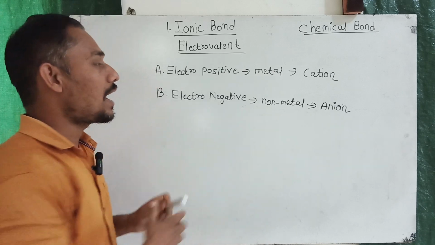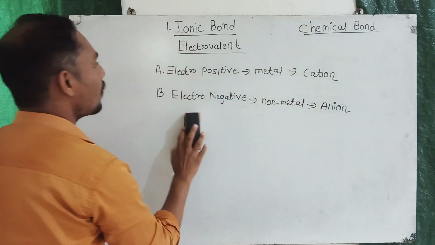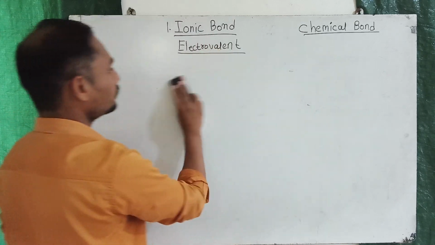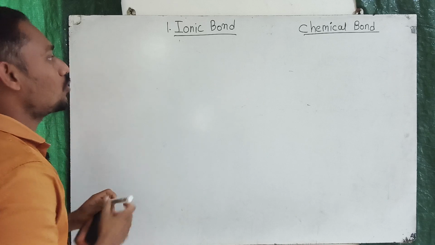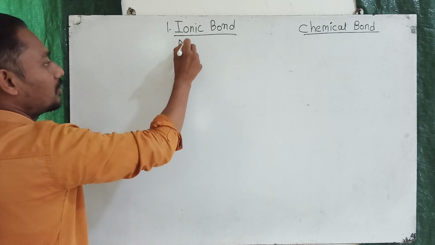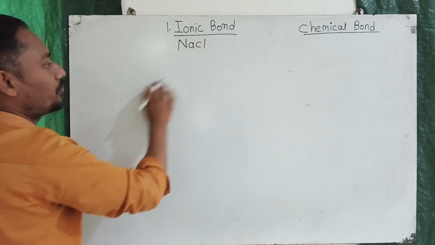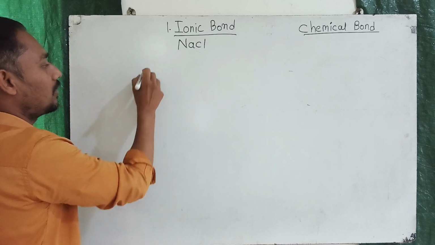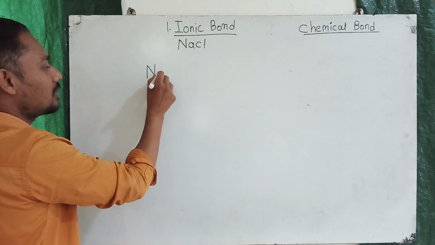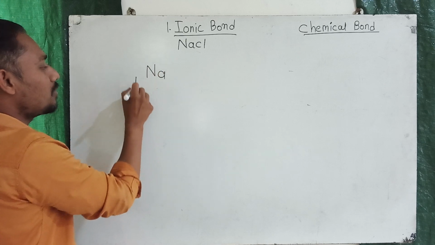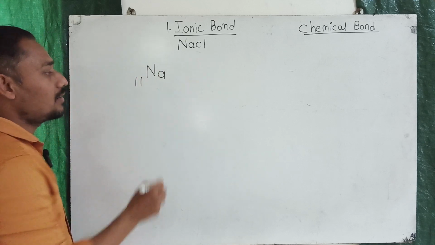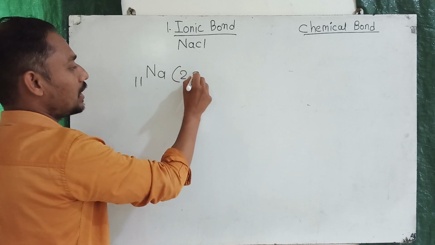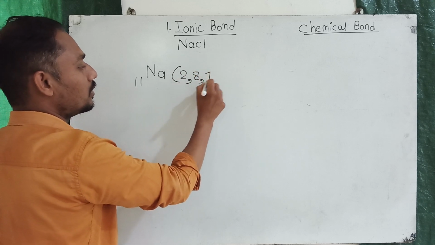Now I am going to take an example of an electrovalent or ionic bond. If I take sodium chloride, in this molecule sodium is a metal. Its atomic number is 11 and its electronic configuration is 2, 8 and 1.